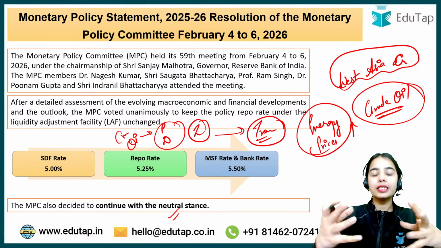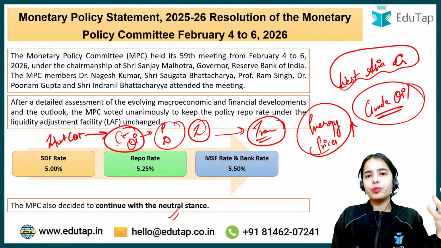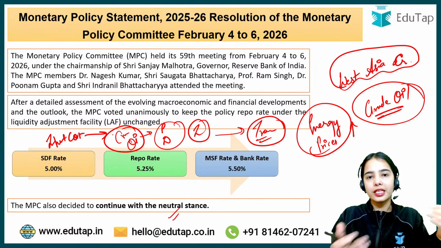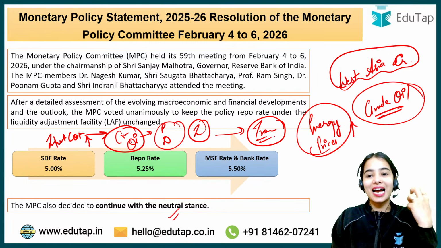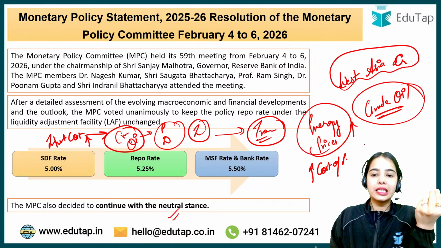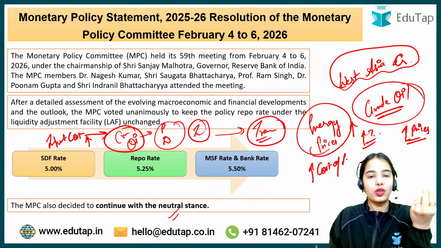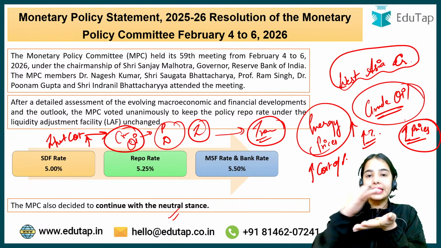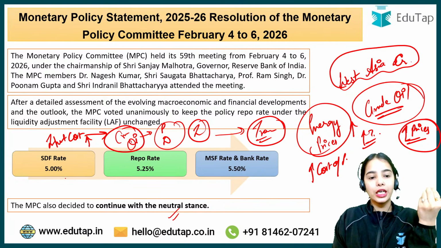The input cost for industries is going to increase, because petrol or diesel is an input in many industries. With the increase in the cost of production and transportation, prices in the economy can increase. That means this is leading to more inflation in the country.